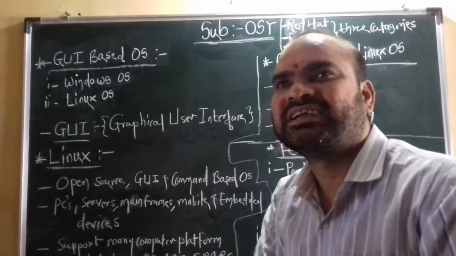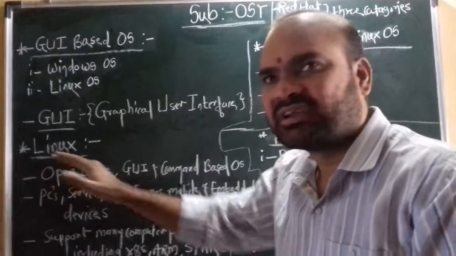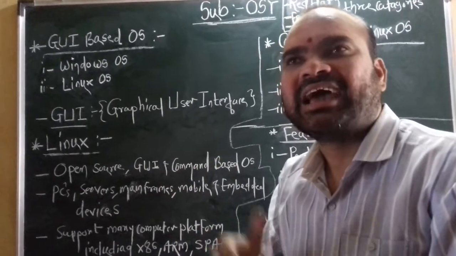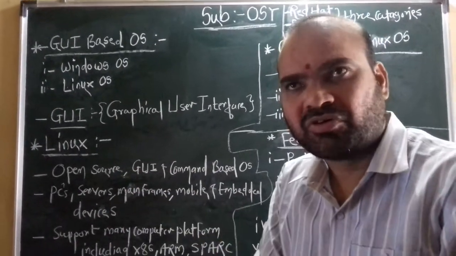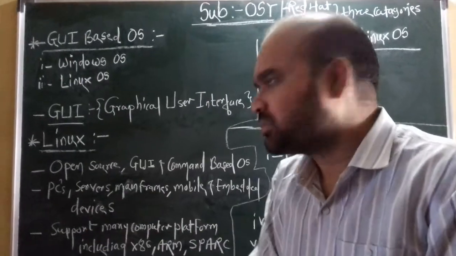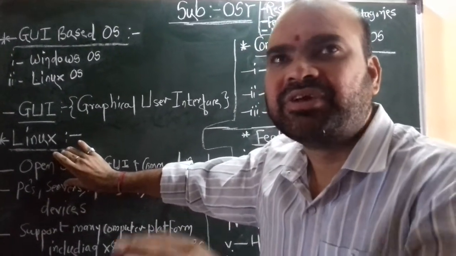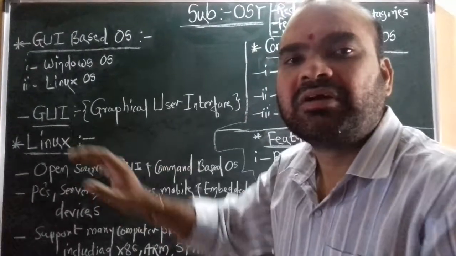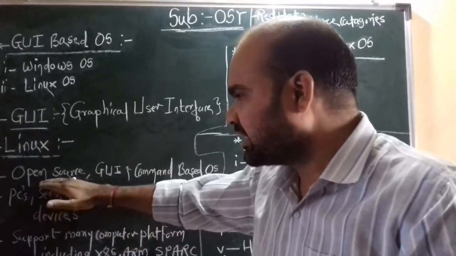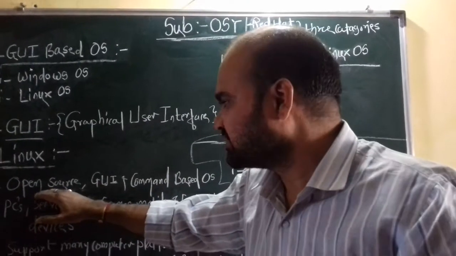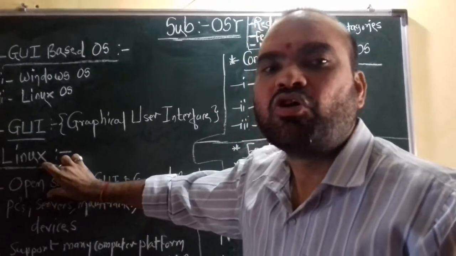Open source means what exactly? This particular OS is open source, means anyone can easily manage, anyone can easily handle or operate that particular OS. It is an open source OS, and that particular OS is easily familiar or easily understandable to each and everyone. So that's why this is publicly, widely accessible. Okay, and this particular OS is rarely affected by viruses. So that's why Linux OS is an open source OS.